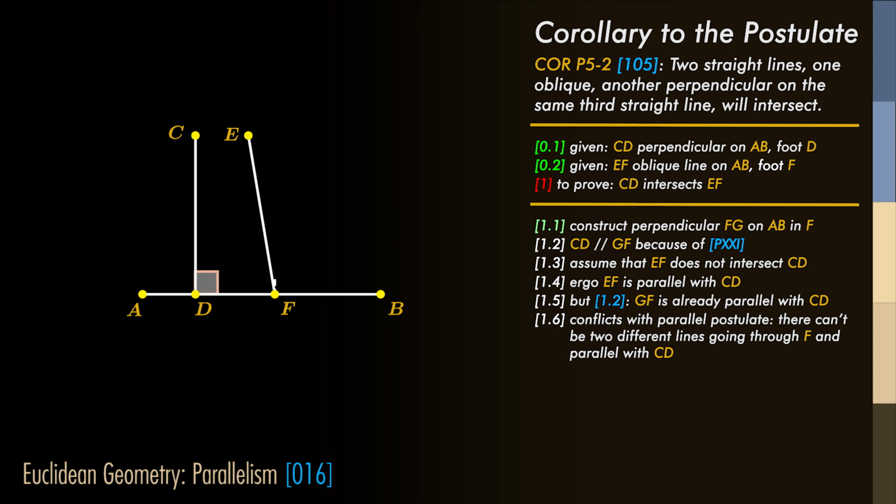Let's construct a perpendicular on AB in F, call it GF. Proposition 21 tells us that GF must be parallel to CD. Let's now assume that EF does not intersect CD. In that case, EF must be parallel to CD. But we already have GF that is parallel to CD. So this leads to a conflict with the parallel postulate. There cannot be two different lines parallel with CD going through F.